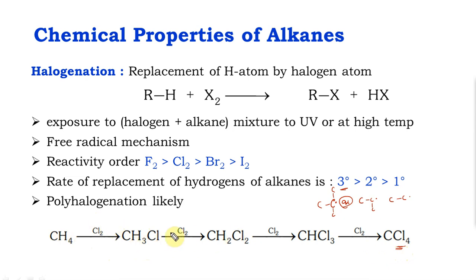If you want to stop here, we can still do it. See, the problem here is my chlorine is available in excess. What if I take chlorine as the limiting reagent and this as the excess reagent? The chlorines are fewer, so the alkane molecule has to compete for the smaller number of chlorines, so you will end up with mostly this and a little bit of this and an extremely small amount of this. Conversely, if I want CCl4, I would take this as the limiting reagent and supply excess chlorine, so all of them are completely chlorinated.